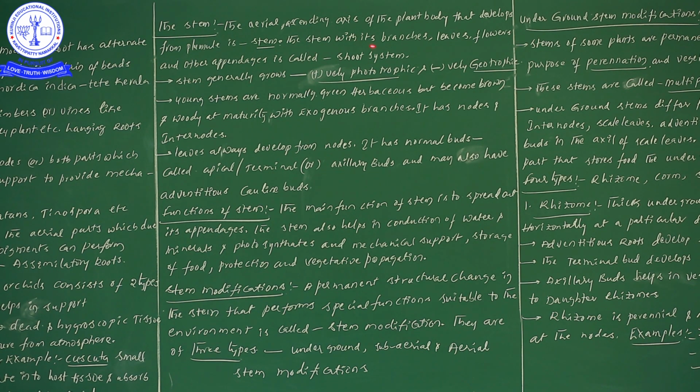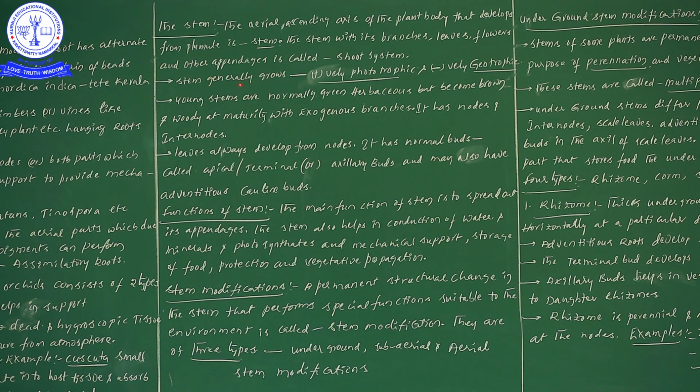Next one, the stem with its branches. This particular stem consists of branches, leaves, flowers and other appendages. Grouped together, we call it the shoot system. If the stem consists of branches, leaves, flowers and other kinds of appendages all together, such combined structures of the stem can be taken as the shoot system.